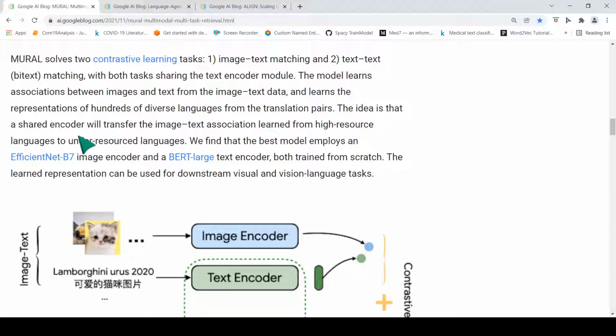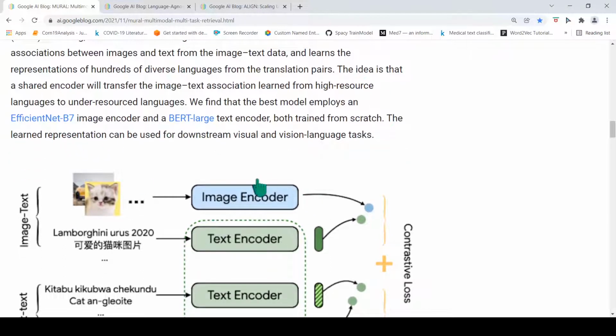The idea is that a shared encoder, basically the shared text encoder, will transfer the image text association learned from a high resource language to under-resourced languages. They use an EfficientNet-B7 image encoder and a BERT-large text encoder. Both are trained from scratch. Then the learned representation can be used for downstream visual and vision-language tasks.